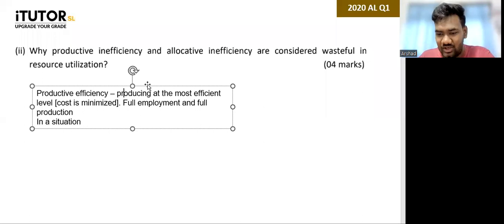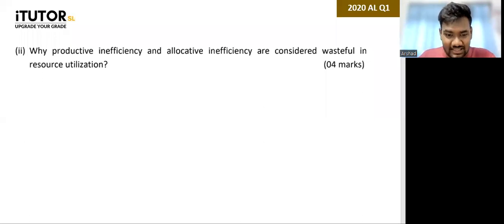So how do you put that into words? Let me give you the direct marking scheme answer itself, so that you have an idea about how they put that into words. Give me a second. This is the 2020 answers.